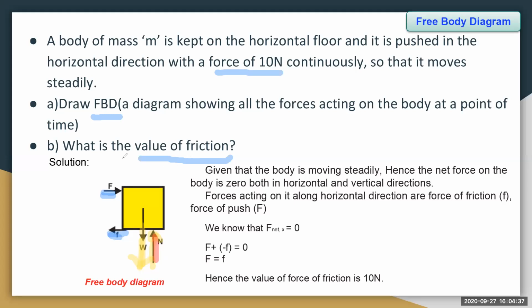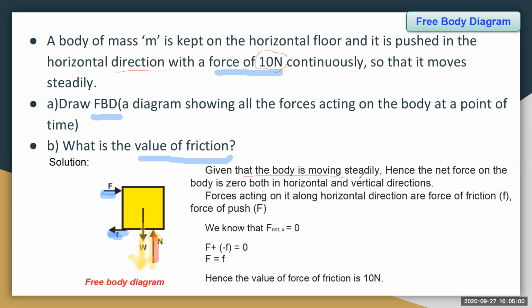We have to write the data given in the problem. A body of mass m is kept on the horizontal floor and it is pushed in the horizontal direction with a force of 10 newtons continuously so that it moves steadily. Right. Given that the body is moving steadily.